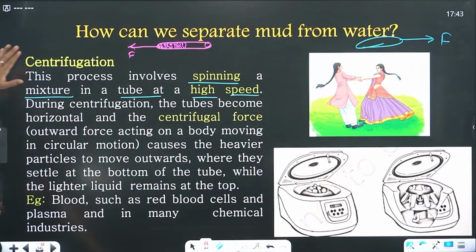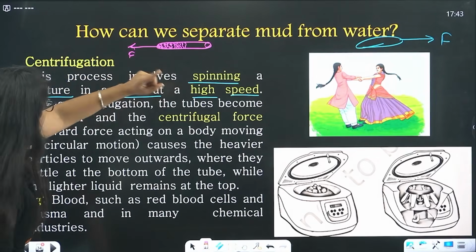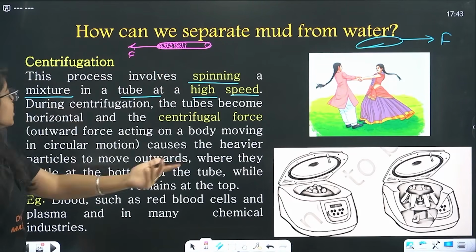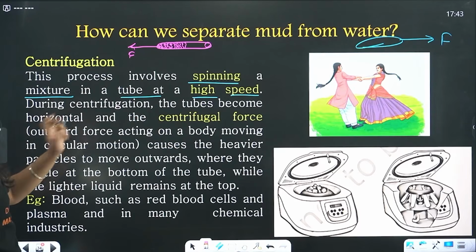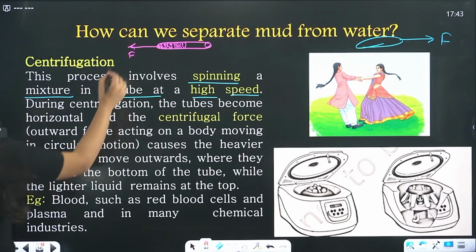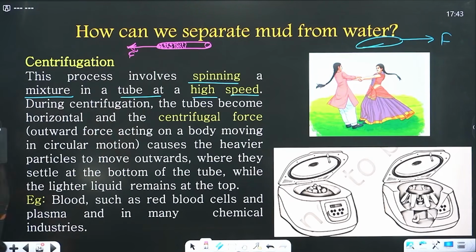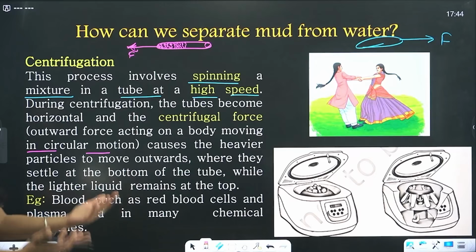Okay, this process involves spinning a mixture in a tube at high speed. Using centrifugation, the tube becomes horizontal, okay, and the centrifugal force, the force that is acting outwards, we studied in physics, right? Outward force acting on a body moving in circular motion causes the heavier particles to move outwards, where they settle at the bottom of the tube, while the lighter liquid remains at the top.